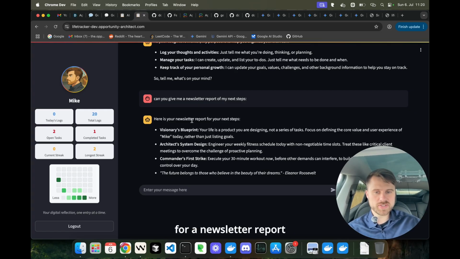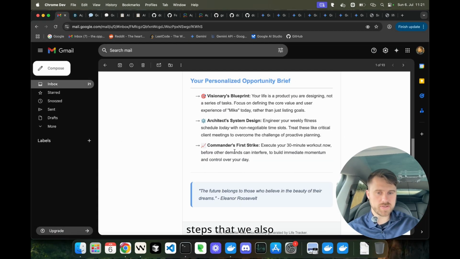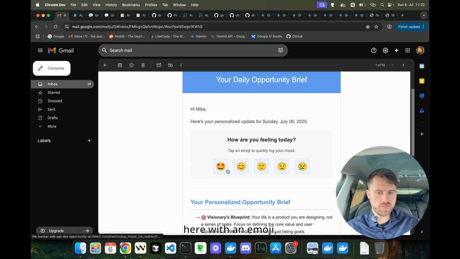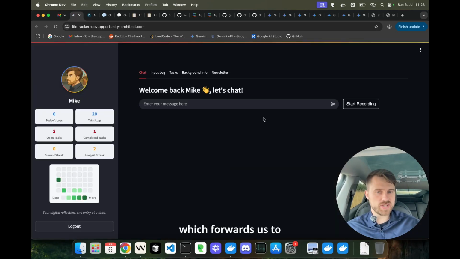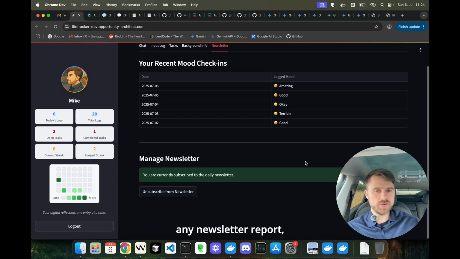And since we asked for a newsletter report of our next steps, we can find the same advice in our inbox. Here are our next steps that we also saw in the chat. And this newsletter report is interactive, so we can also track our mood here with an emoji, which forwards us to our Streamlit app, and then we can find the mood tracking here in this overview. Before you can receive any newsletter report, you have to be subscribed to the newsletter, so you can also unsubscribe